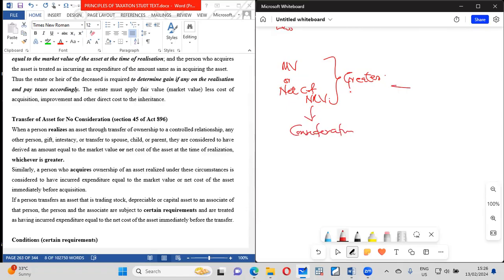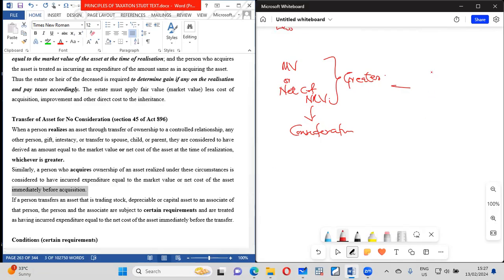On the other hand, what will form our cost? The person who acquires the asset. Similarly, a person who acquires ownership of the assets realized under these circumstances will also be seen as having incurred an amount that is equal to the market value of the asset or the net cost immediately before the acquisition. So immediately before the acquisition, what is the net cost?